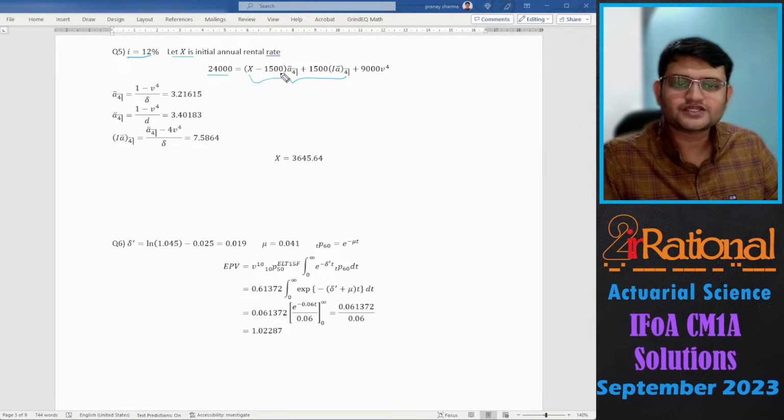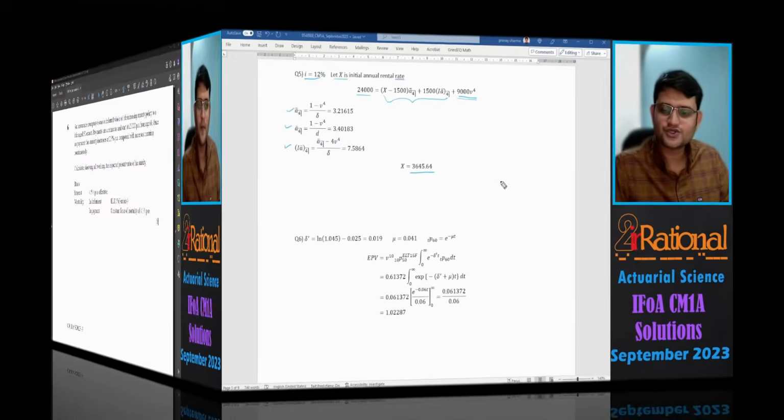We'll have (X minus 1,500) a bar 4 plus 1,500 (Ia) bar 4, and after 4 years sale at 9,000, so 9,000 v raised to 4. Calculate the relevant values and then substitute. We get X as 3,645.64.